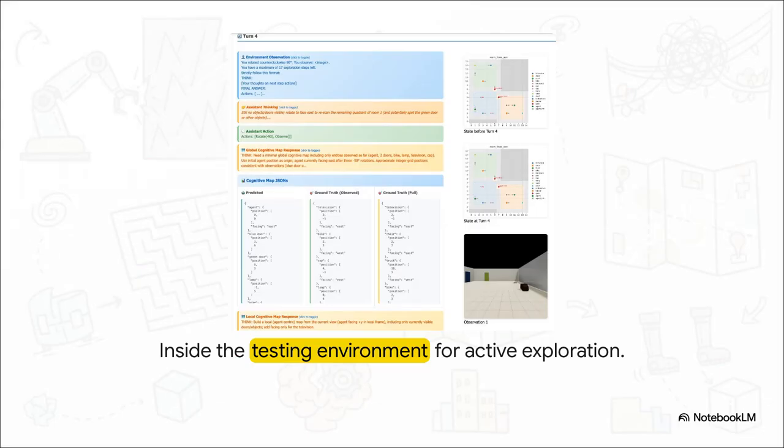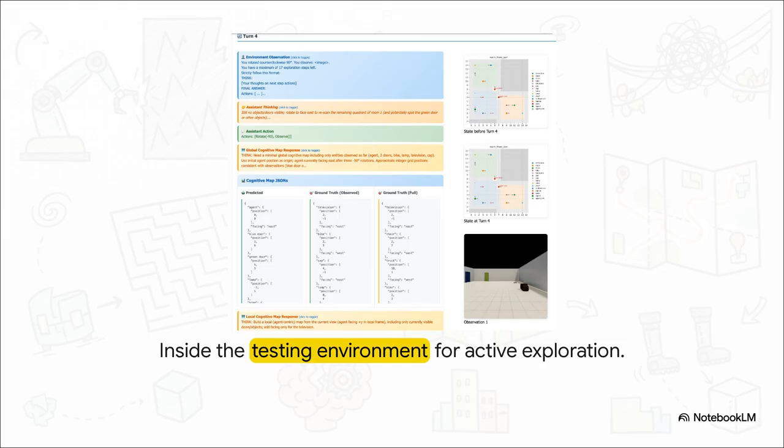Imagine what this testing environment actually looks like from the AI's perspective. It only gets a localized 90-degree field of view at any given time. It can't see behind itself, and it certainly can't see through walls. But what's truly novel here is a feature they call spatial belief probing. At every single step of the journey, the researchers force the AI to output a JSON code file detailing its current cognitive map. It's a remarkably cool approach.